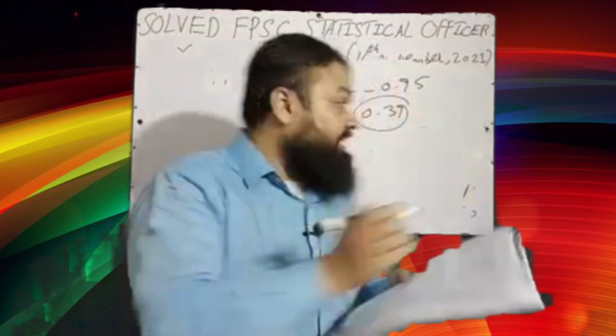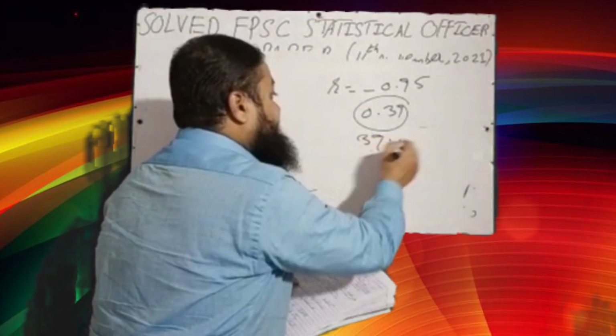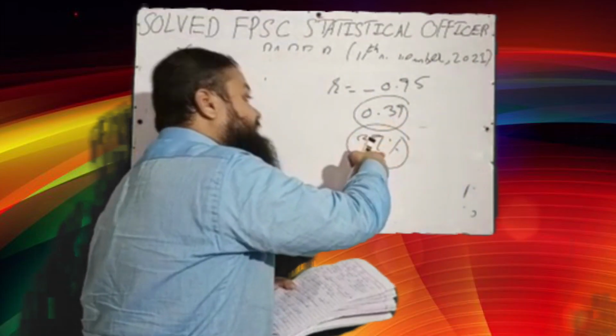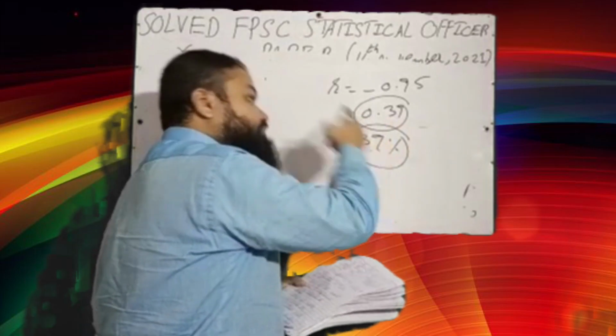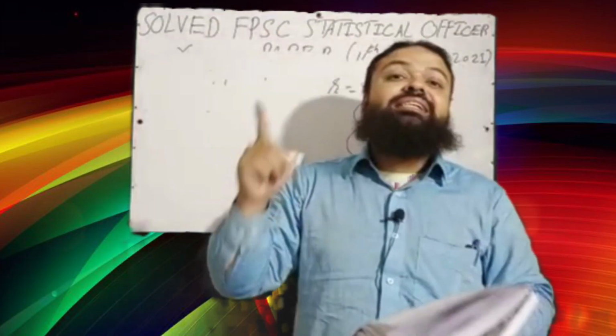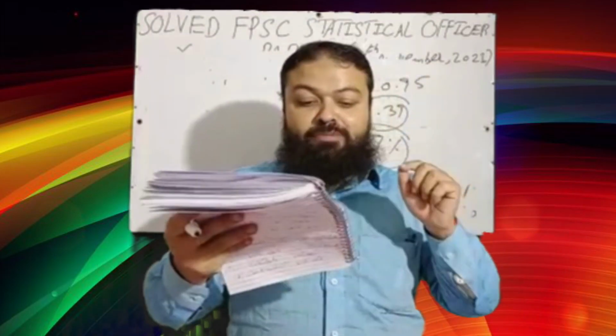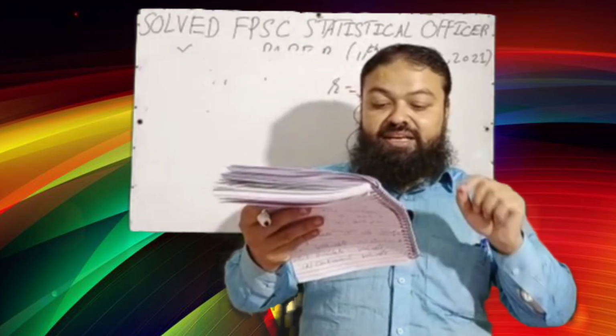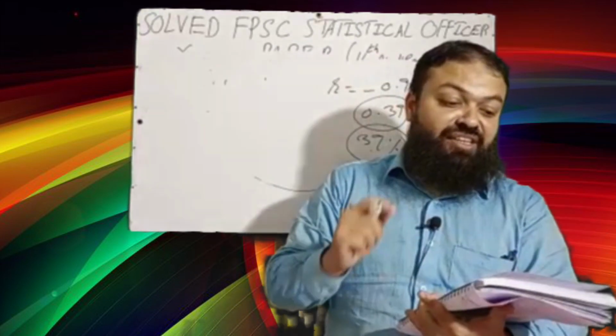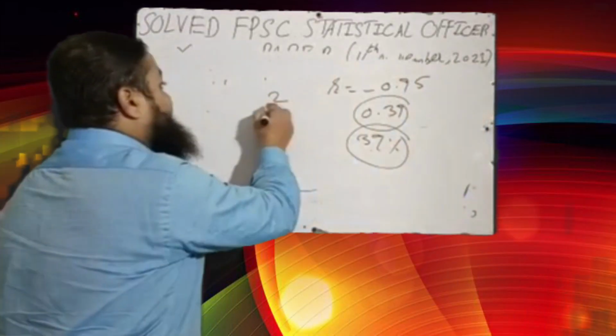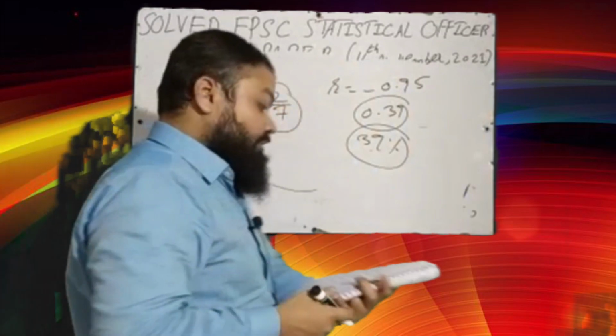C. 39% of the total variation in the dependent variable has been explained by the independent variable. That is the correct option. That is actually the interpretation of the coefficient of determination. Next is, the probability that a leap year selected at random contains 53 Sundays, the correct option is 2 by 7.